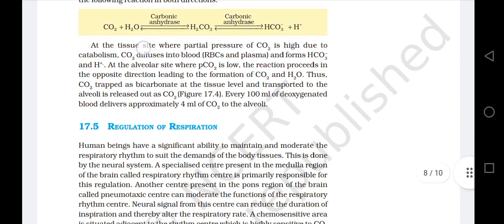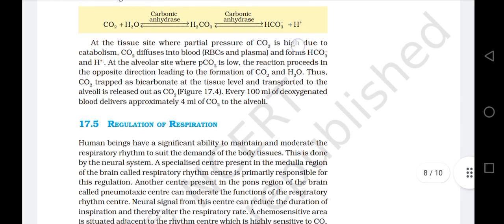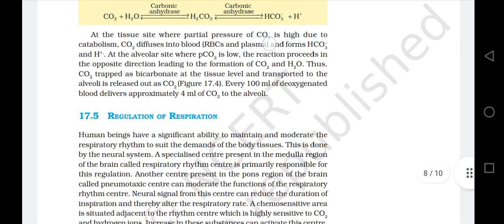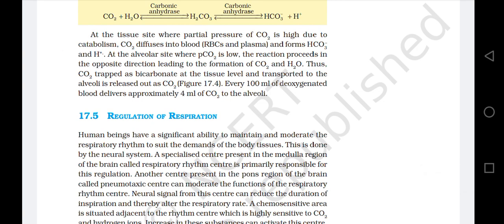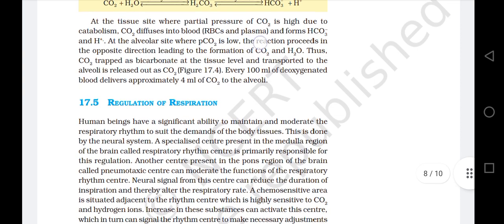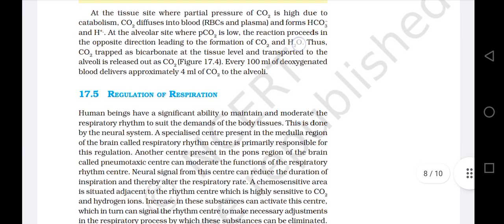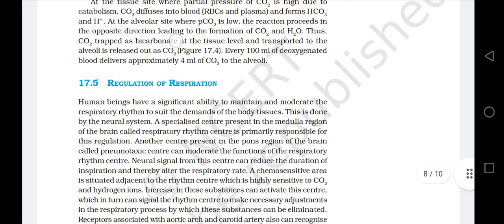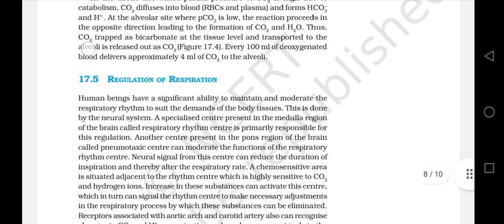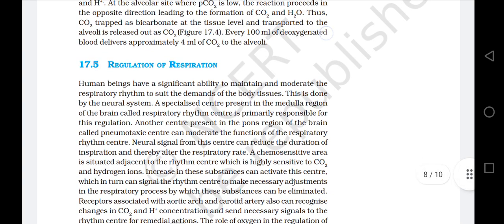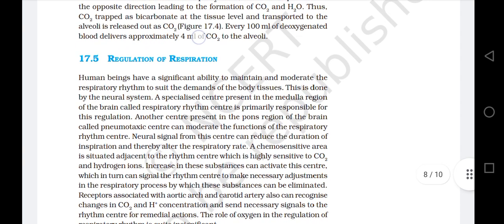At the tissue site, where partial pressure of carbon dioxide is high due to the catabolism, carbon dioxide diffuses into blood, RBCs, and plasma and forms HCO3- and H+. At the alveolar site, where partial pressure of carbon dioxide is low, the reaction proceeds in the opposite direction, leading to the formation of carbon dioxide and H2O. Thus, carbon dioxide trapped as bicarbonate at the tissue level and transported to the alveoli is released out as carbon dioxide. Every 100 ml of deoxygenated blood delivers approximately 4 ml of carbon dioxide to the alveoli.